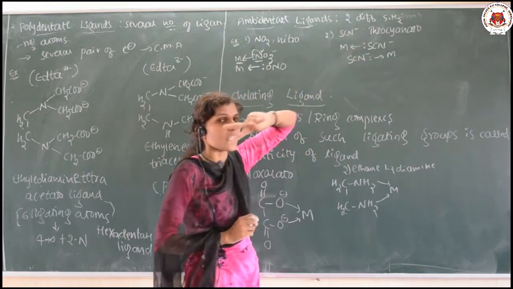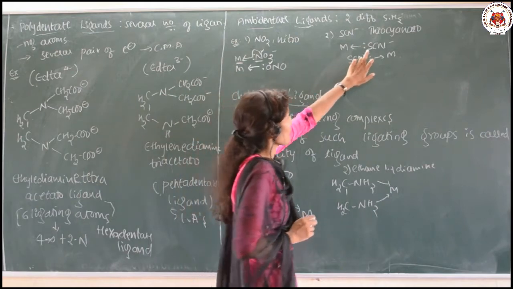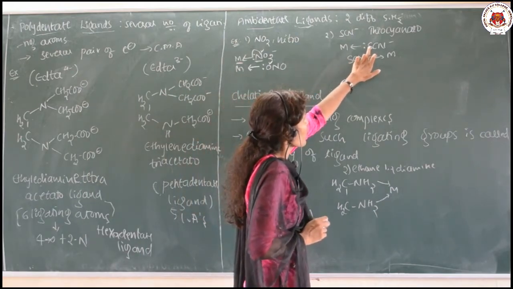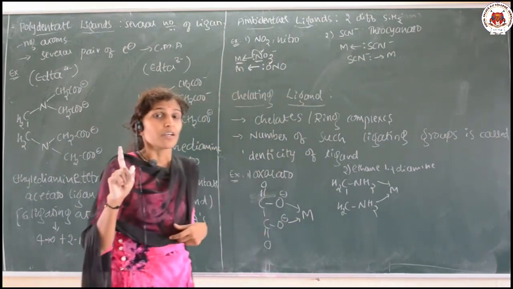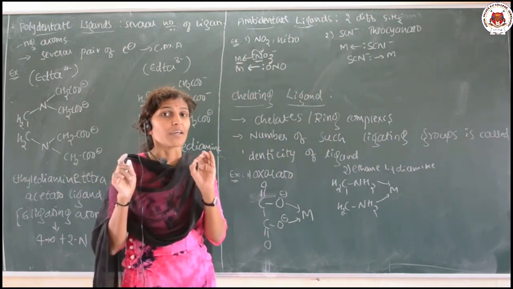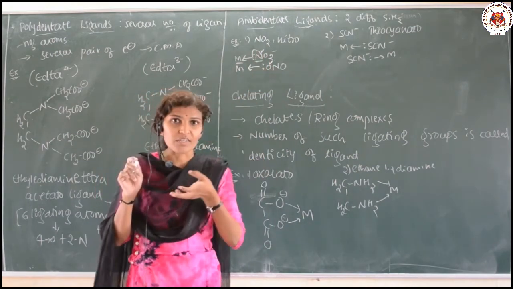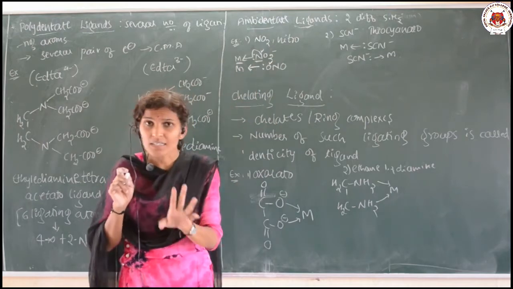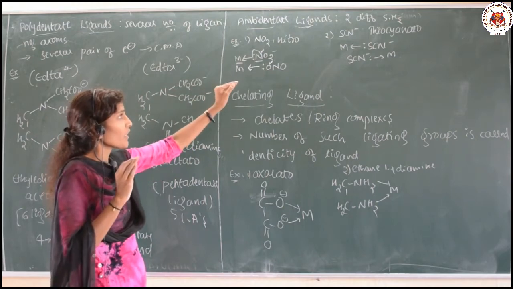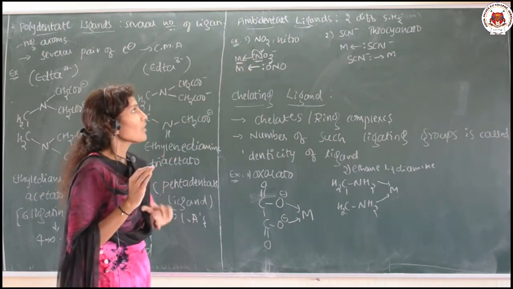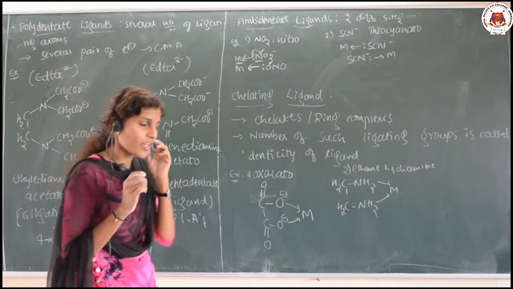It means it has two ligating centers or sites. It can donate its lone pair of electrons from the sulfur or from the nitrogen, but both cannot be done at the same time. It has two ligating sites, but when it is coordinating in any complex, only one of the sites donates the lone pair of electrons. Such ligands are called ambidentate.